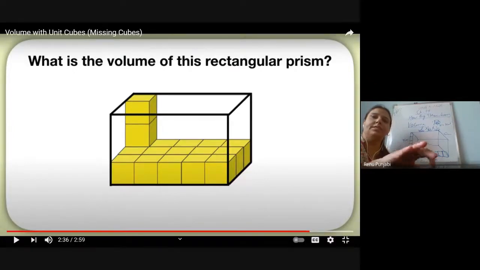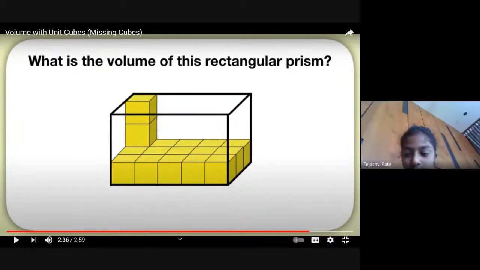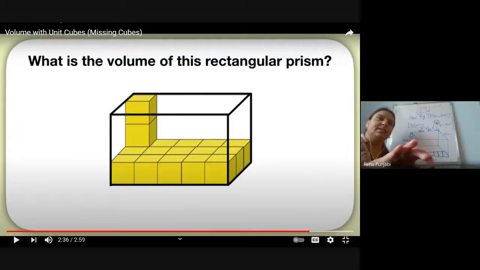Tejasvi, write what is the height of this rectangular prism? Tejasvi, yes, ma'am. Please tell me what is the height of this rectangular prism? How many cubes? 3. 3. Good.